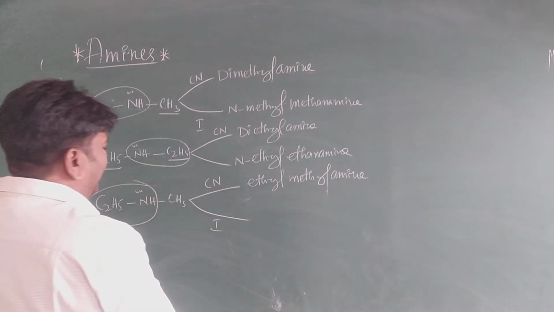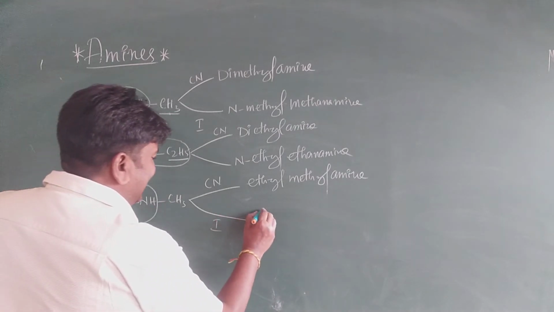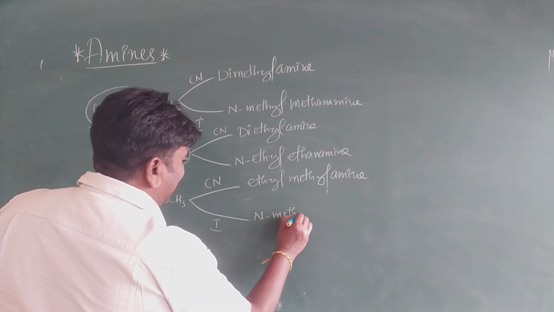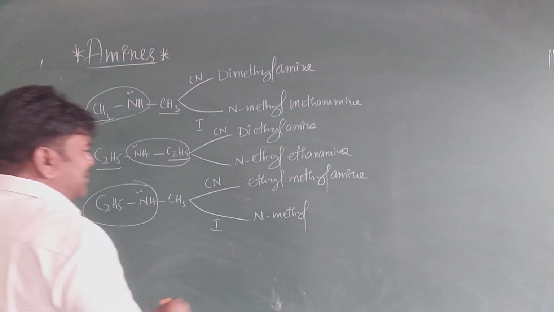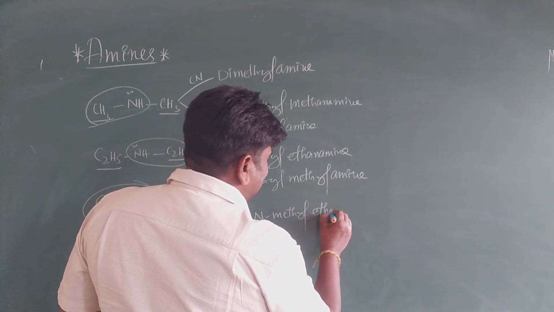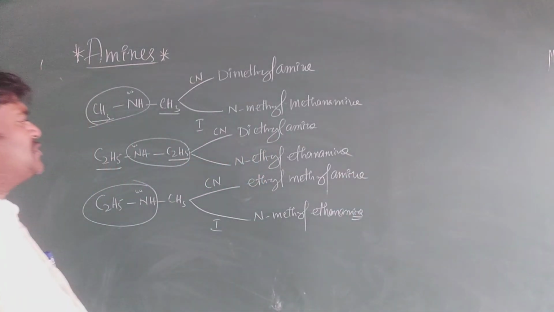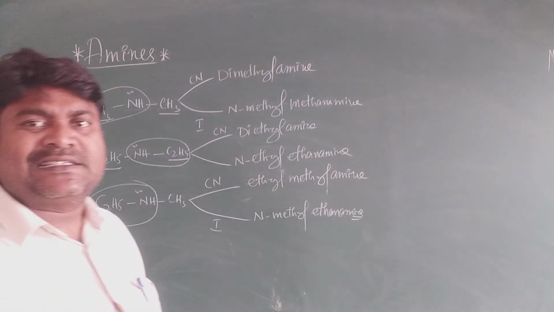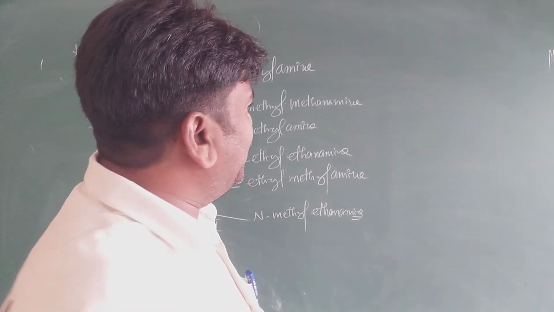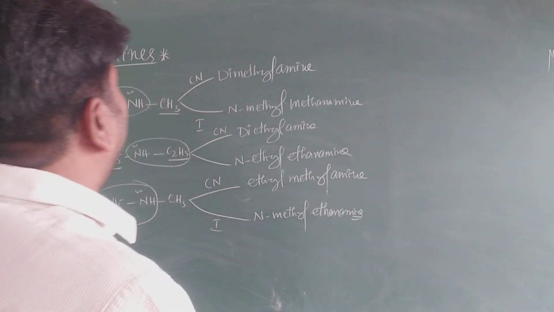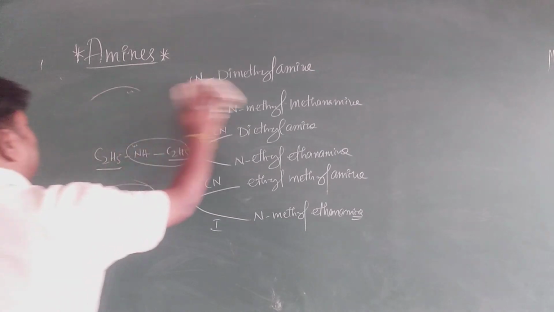Next one, C2H5. What is the IUPAC name? It is N-methyl, and here two carbons are there, so ethanamine. It is N-methylethanamine, my dear students. So this is the nomenclature of secondary amines. Suppose you take tertiary amines.